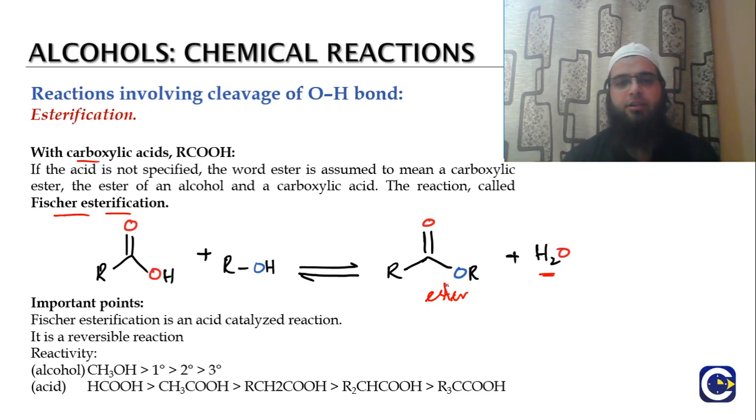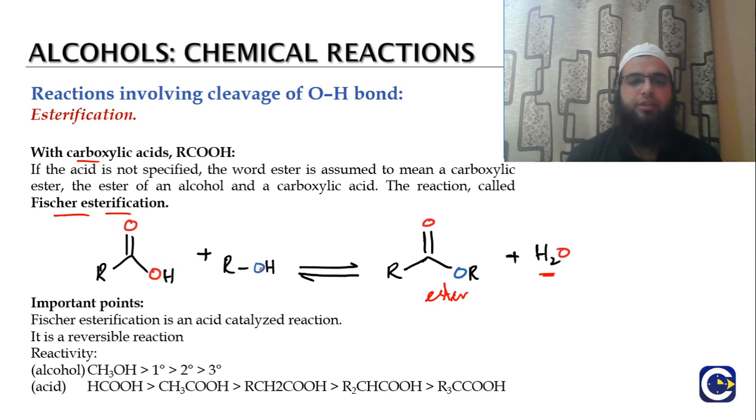Okay, there is a written point: if the acid is not specified, the word ester is assumed to mean a carboxylic ester. That means the ester has been formed from a carboxylic acid. If you look at the overall change, this H has been replaced by an R group. The colors just show the actual atoms that have come from.